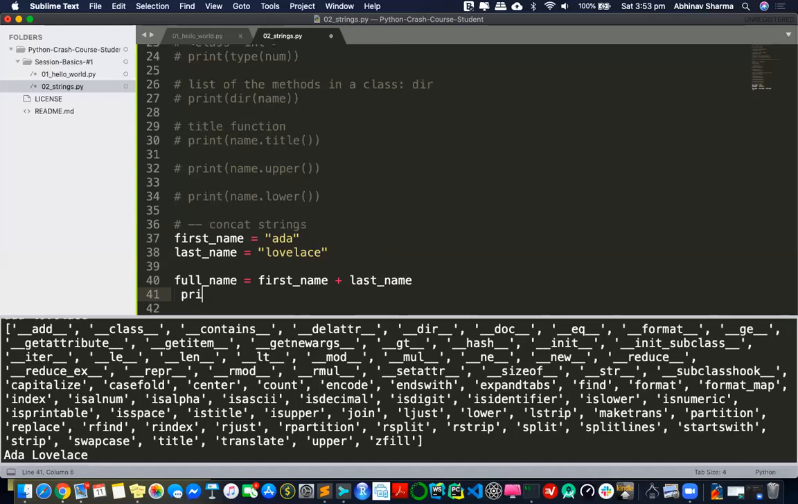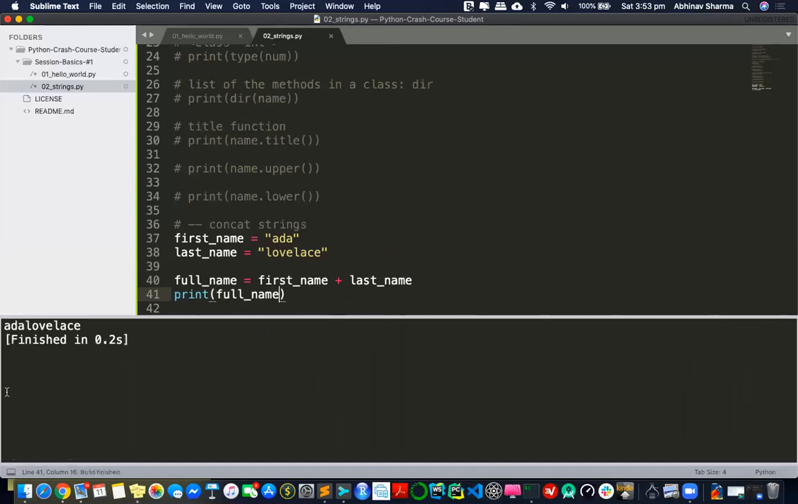So if I print full name, I'll see Ada Lovelace together, but they won't be separated. There's no space in between, right? And it shouldn't have one, because I'm not telling it to have a space. So what I do is put a space and then concat that also. You see, that's a space. Now if I run it, it will have that space. It's just that I'm adding a new string with a space.